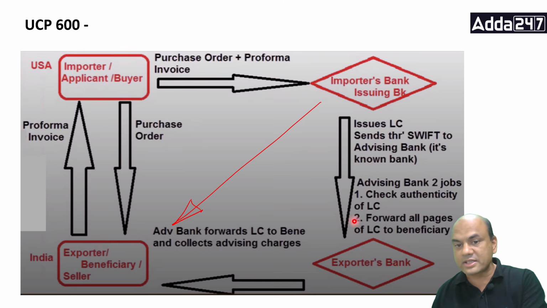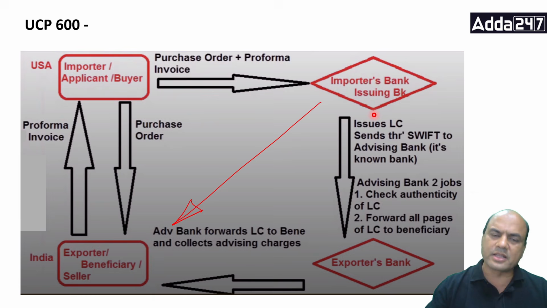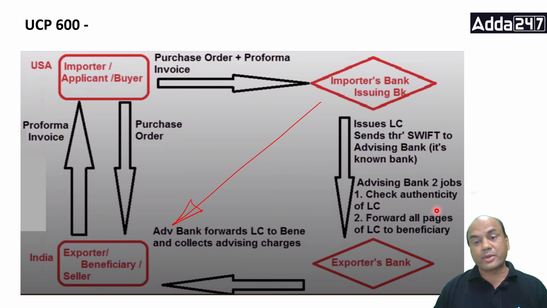So whatever this advising bank has received via SWIFT, okay, generally it's via SWIFT or any other means. Again, I'm saying not only SWIFT, any other means. Okay, it can be anything. It can be physical paper also. So the advising bank has received this LC and it has forwarded this LC. So two things it has done. One, it has checked the apparent authenticity.